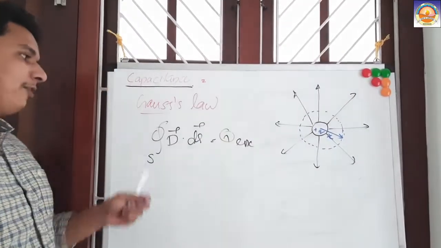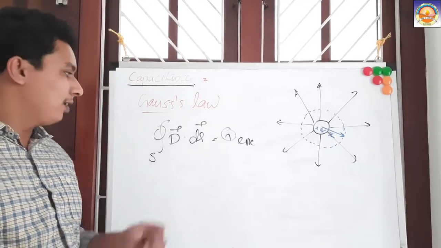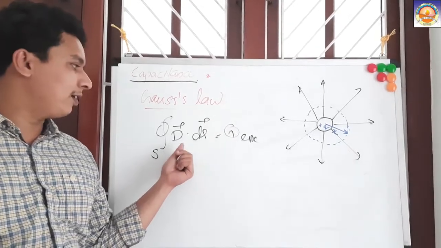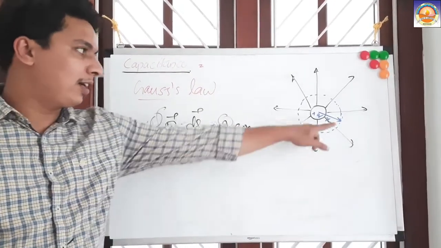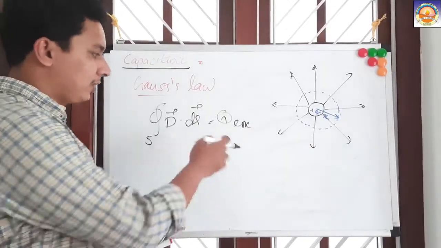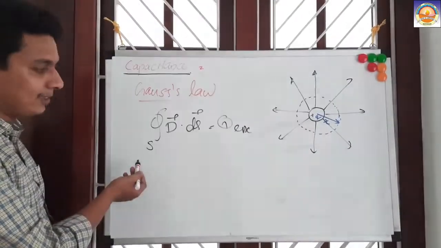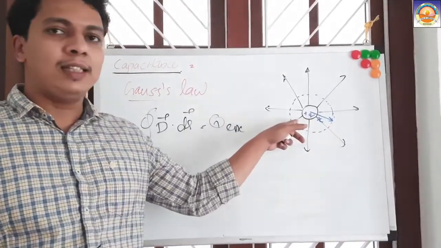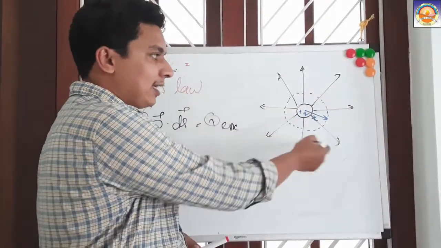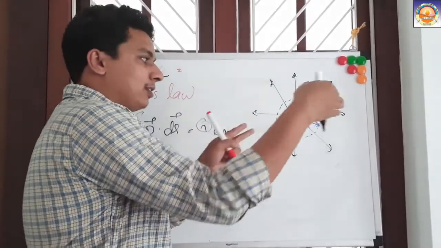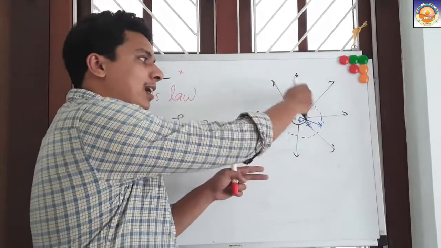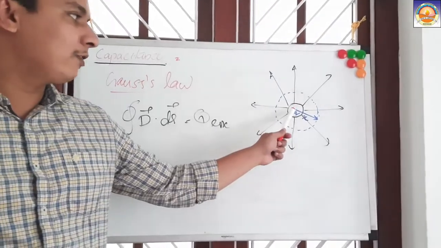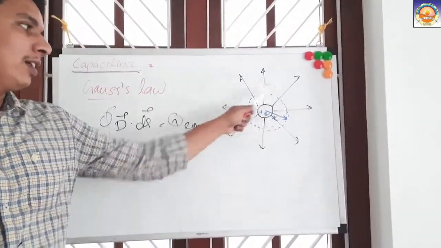This is something familiar to you from your higher secondary classes. D means the electric flux density, that whatever electric flux density is there over the closed surface, which we call the Gaussian surface, will be equal to the charge enclosed by the surface. So in this case, we are considering our Gaussian surface as a cylindrical surface around this conductor, at a distance of x meters from the center.